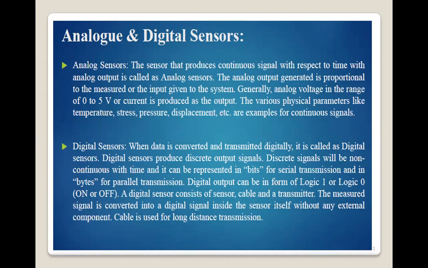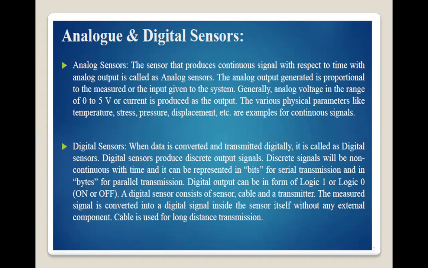Generally, an analog voltage in the range of 0 to 5 volts or a current is produced as output. Physical parameters like temperature, stress, pressure, and displacement are examples of continuous signals. That means an analog sensor produces continuous output with respect to time.